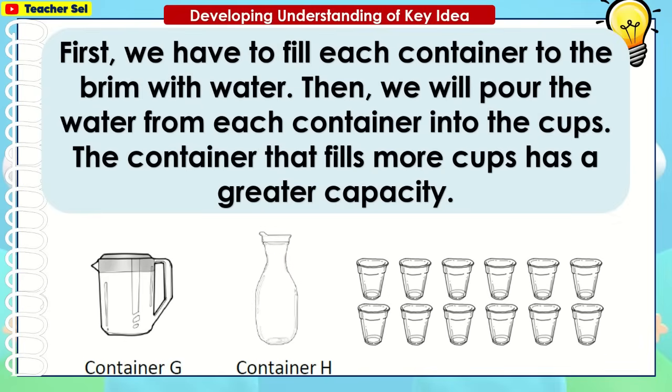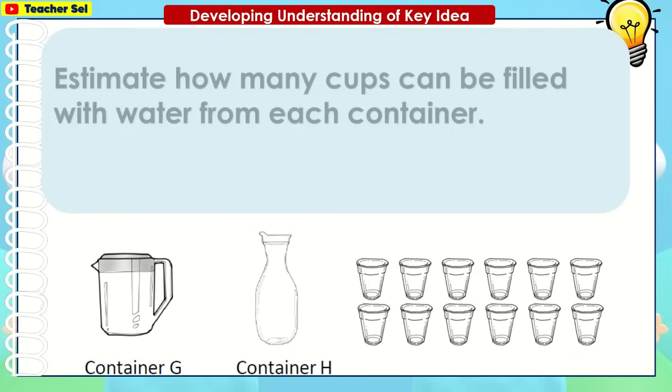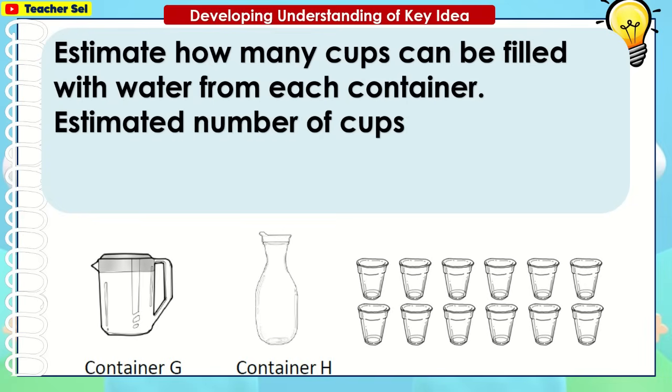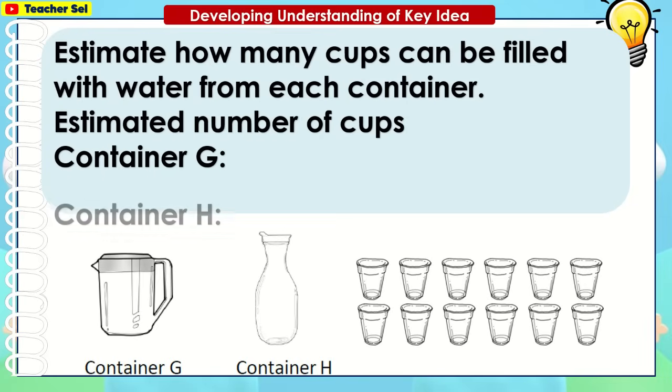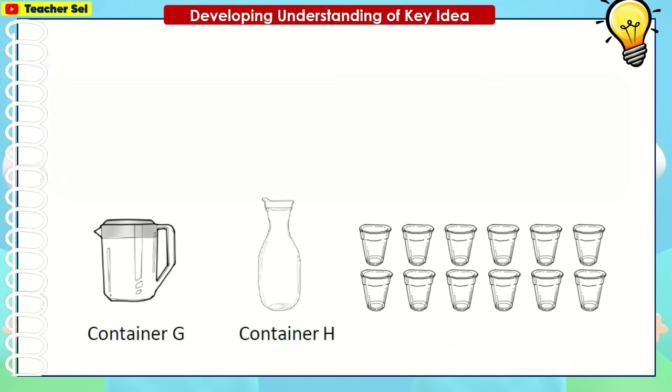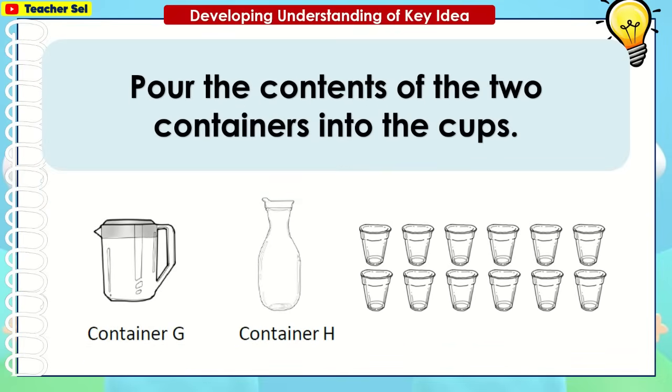First, we have to fill each container to the brim with water. Then, we will pour the water from each container into the cups. The container that fills more cups has a greater capacity. Estimate how many cups can be filled with water from each container. Estimated number of cups for container G and for container H. Pour the contents of the two containers into the cups.